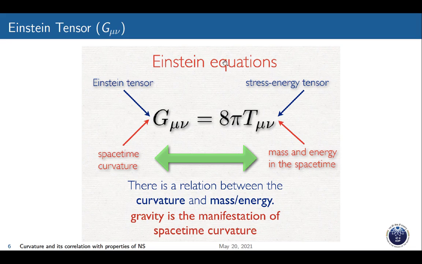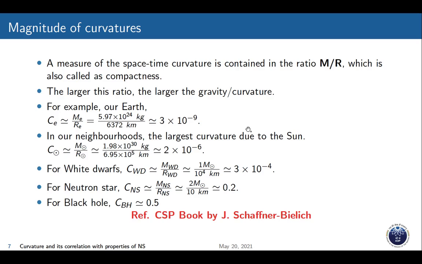Now I will talk about the Einstein equation. As you know, this is the famous Einstein equation. G_mu_nu is called the Einstein tensor, and T_mu_nu is the stress-energy tensor. There is a unique relation between the curvature tensor and the mass-energy tensor. That means gravity is the manifestation of space-time curvature.